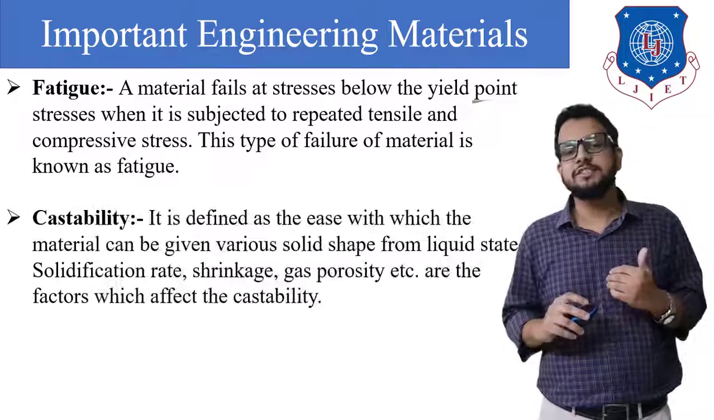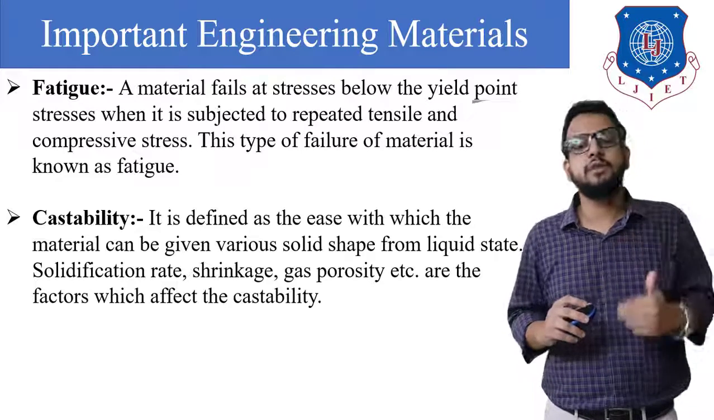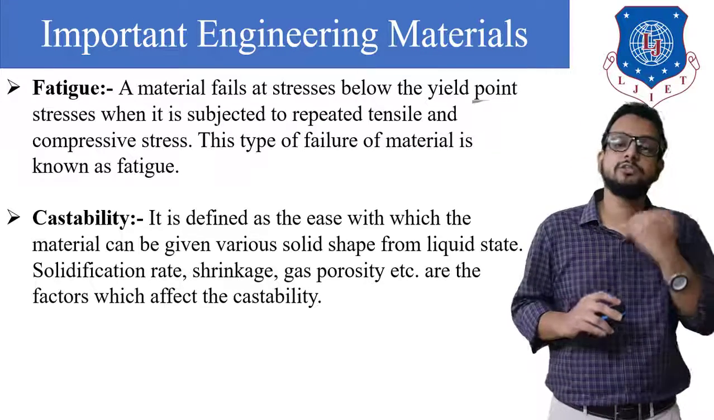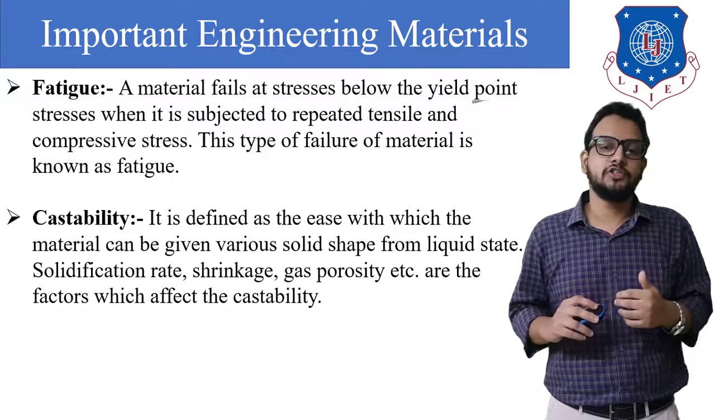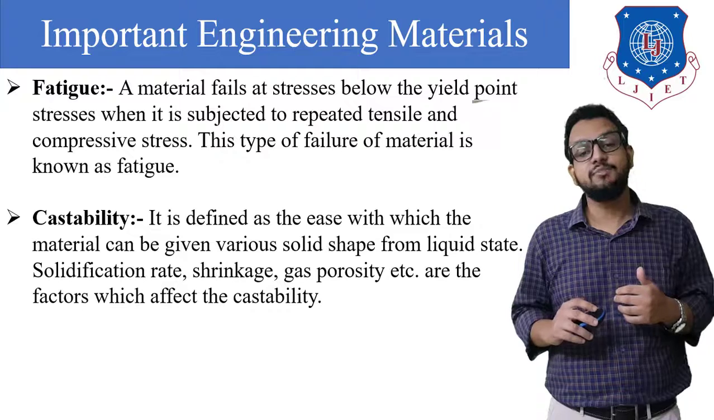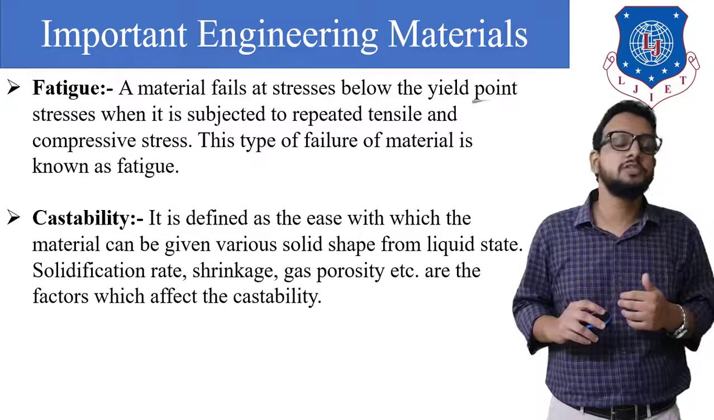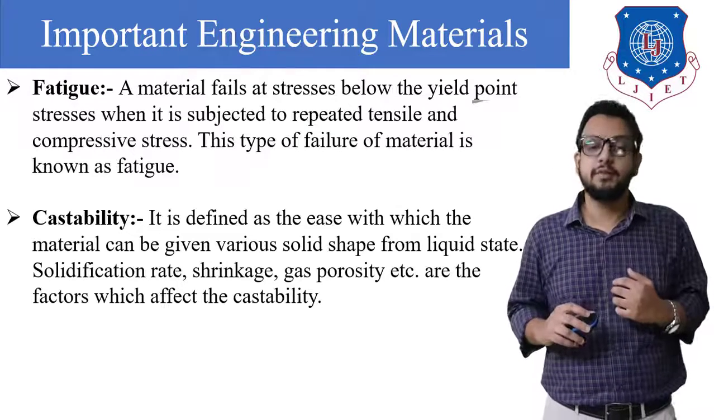Next property is castability. It is defined as the ease with which a material can be given various solid shapes from a liquid state. That is, solidification rate, shrinkage, gas porosities, etc. are the factors which affect castability.